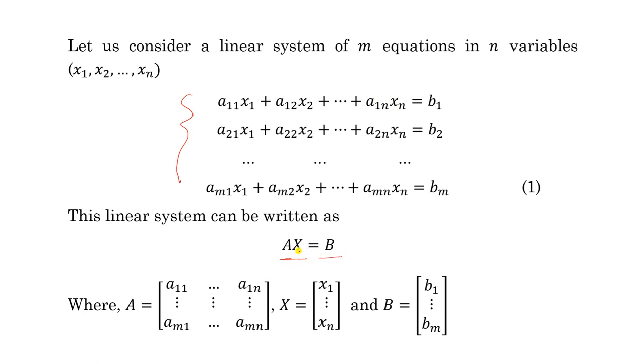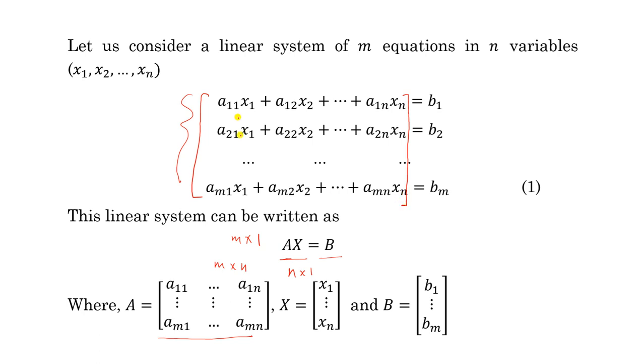How can we write this one? Look at this. A is the coefficient matrix, its order is m by n. X is the matrix of the variables, its order is n by 1. So if you multiply, then the order of the matrix Ax will be m by 1. This is basically a matrix of order m by 1.